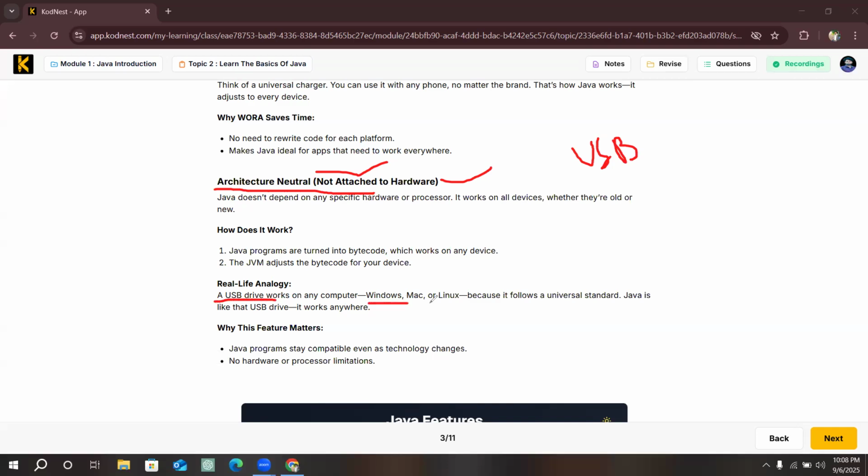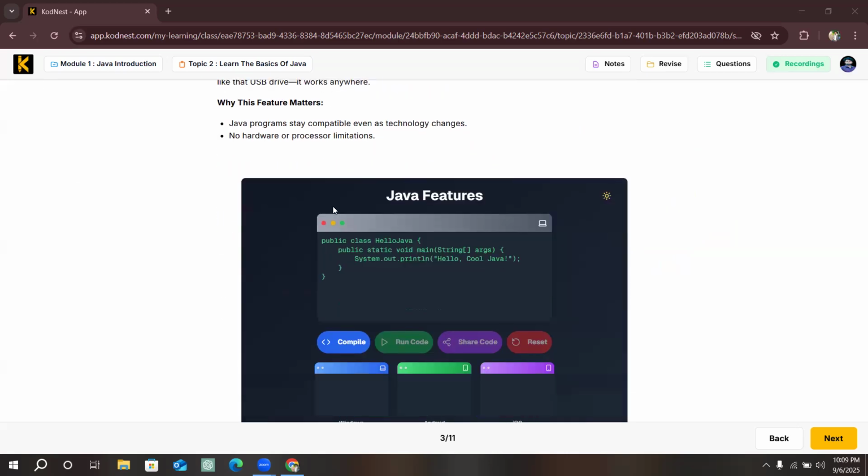It can be connected to Windows, to Mac, or to Linux. Similarly, if the Java JVM is present on any device, then the code can be run on any device. The JVM adjusts the class file to that device. That's why it is architecture neutral. So this was for the day.